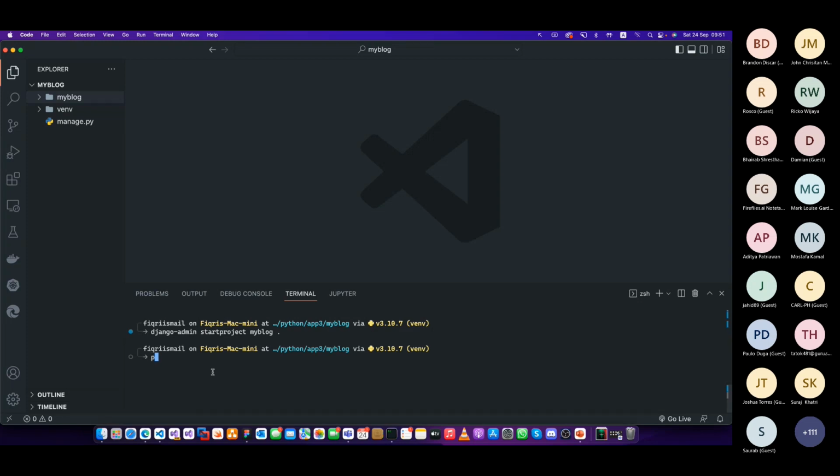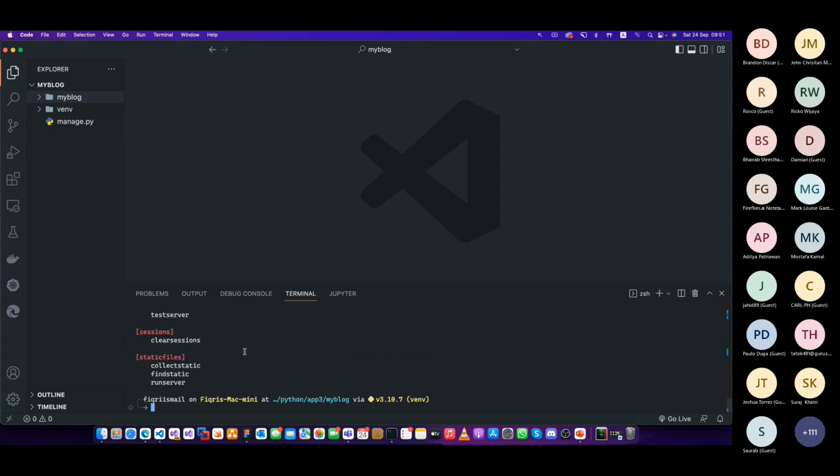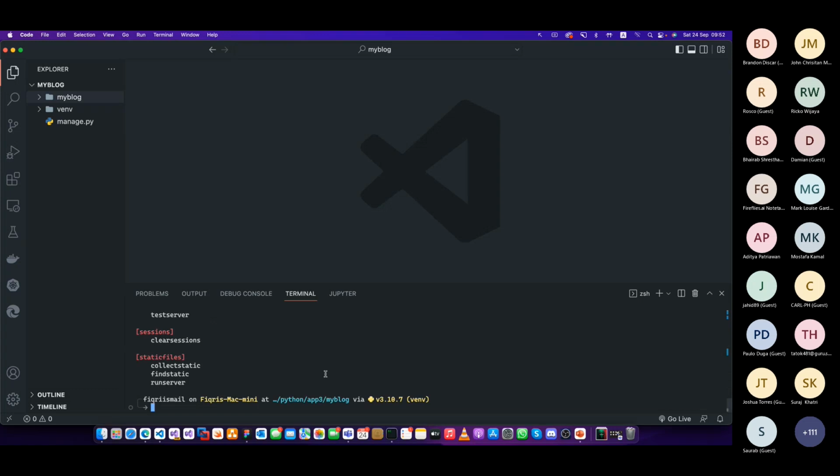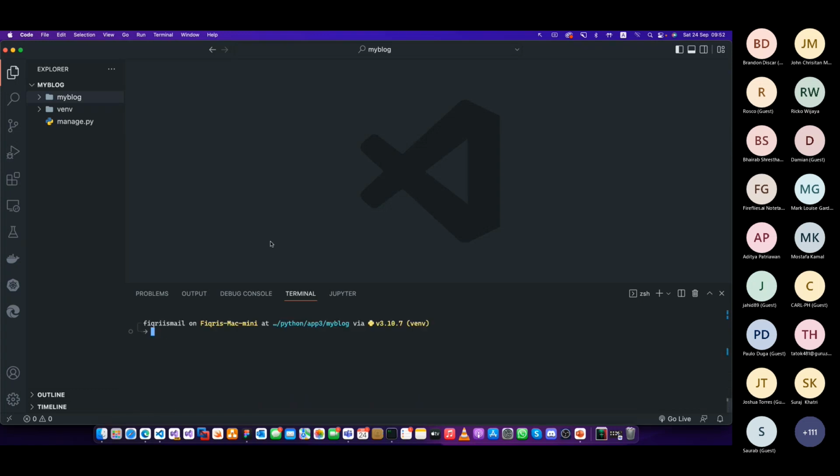So you will say python, and you will see manage.py, and press enter. You will see the same commands, Django commands and other commands as well, right? So everything will be here. So from now on we're going to use manage.py.